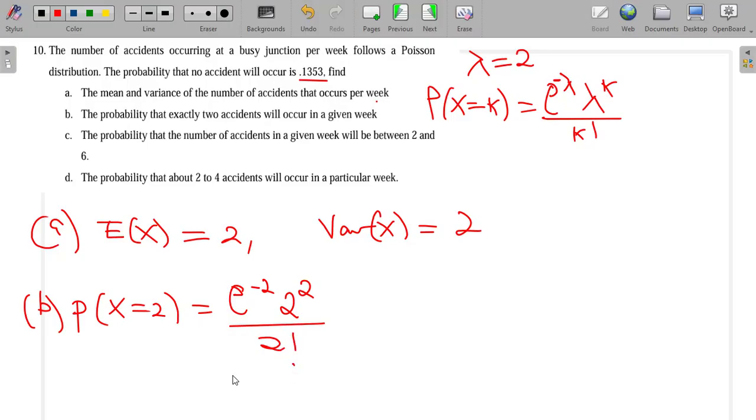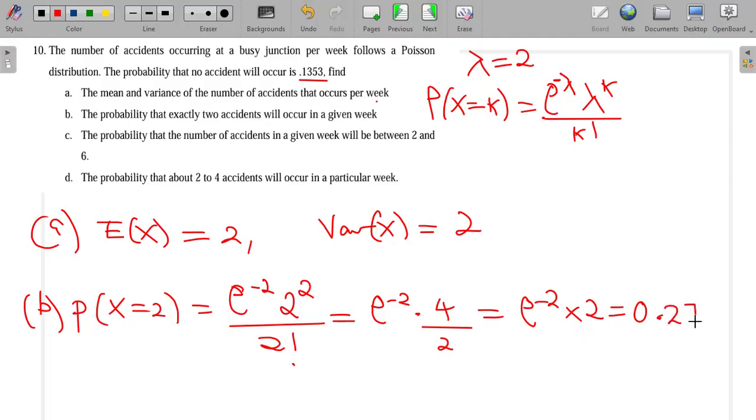So this will be e to the power minus 2 multiplied by 4 over 2 factorial, which is just 2. So 2 multiplied by e to the power minus 2 gives me the probability 0.27067444.